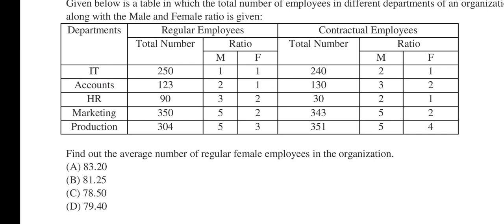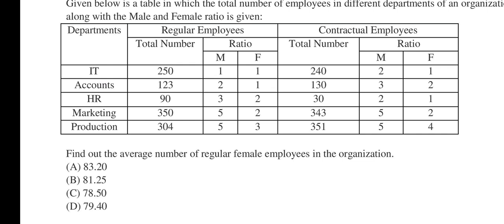Total numbers are 250, 123, 90, 350, 304. In the contractual employee column, we have total numbers 240, 130, 30, 343, 351.